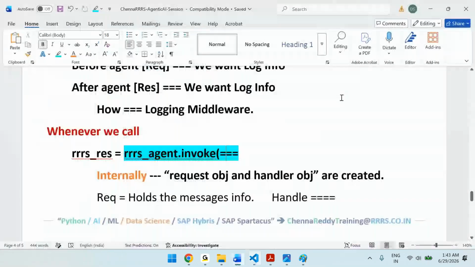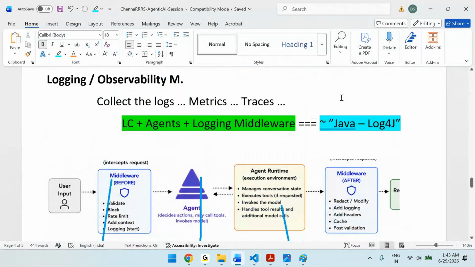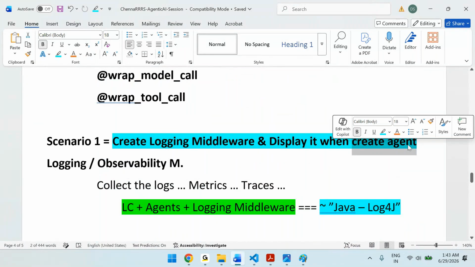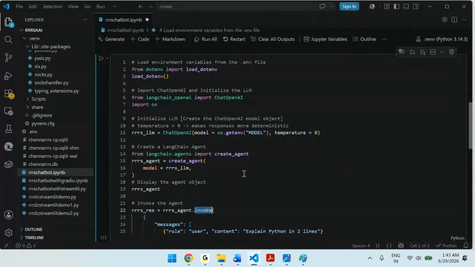And our requirement is, when the agent is created, I want to call the middleware. Which middleware? Login middleware. So when we create the agent, we want to call the middleware. What is a middleware? It's a code. Now let's write that code.